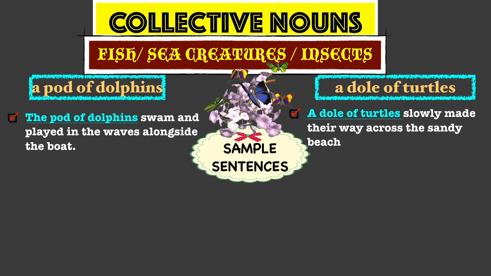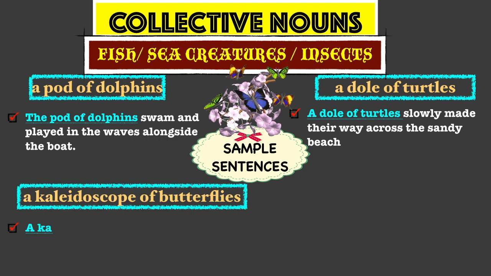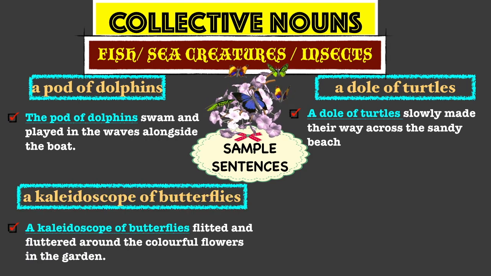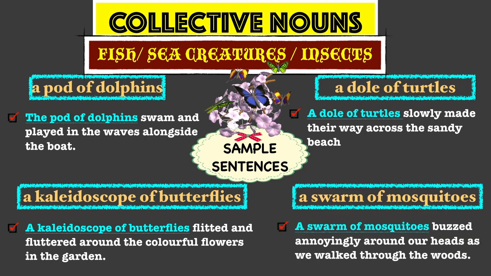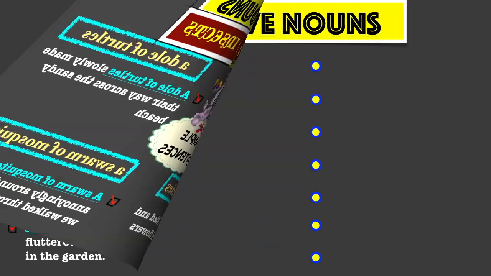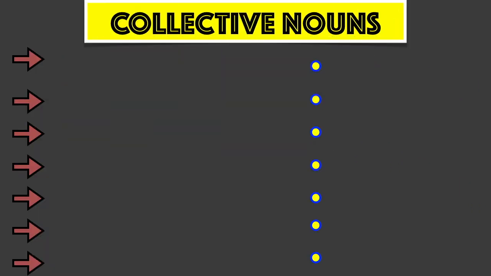A kaleidoscope of butterflies. A kaleidoscope of butterflies flitted and fluttered around the colorful flowers in the garden. A swarm of mosquitoes. A swarm of mosquitoes buzzed annoyingly around our heads as we walked through the woods. We will now delve into collective nouns for objects and things.